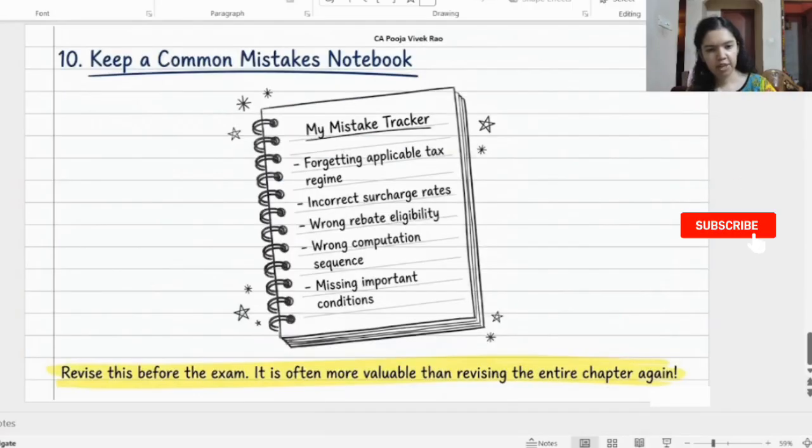Keep a separate common mistakes notebook. As you practice questions, maintain a dedicated page for errors such as forgetting the applicable tax regime, incorrect surcharge rate, wrong rebate eligibility, wrong computation sequence, missing important conditions, etc. Before the exam, you can revise this notebook. It is often more valuable than revising the entire chapter again.